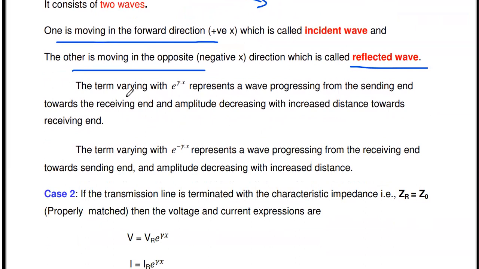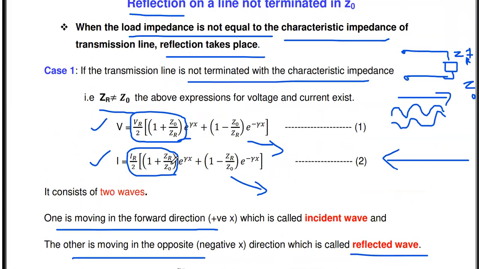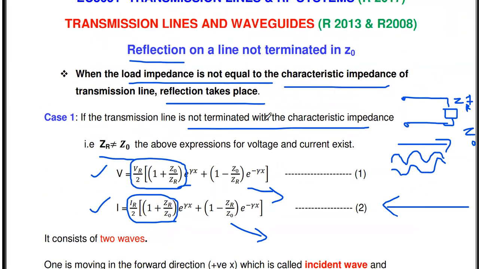So you see, the term varying with e power ηx represents a wave progressing from the sending end to the receiving end. Similarly, the term varying with e power minus ηx represents a wave from the receiving end to the sending end. So one wave is the incident wave, and the other is the reflected wave. This is the case if the line is not terminated with the characteristic impedance.